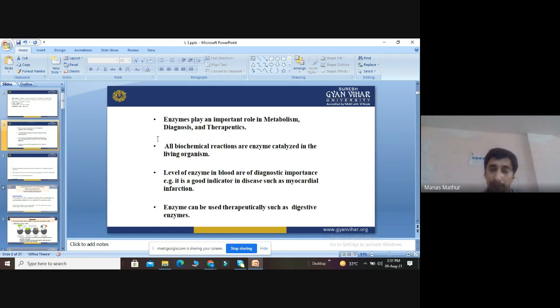They can be used therapeutically, such as digestive enzymes. So these are the prime importance of enzymes. What I told is that enzymes play an important role in metabolism and diagnosis. In the blood, they can inform us of certain infections. They carry out various reactions in the living body, and they are also used in the digestion of various products.